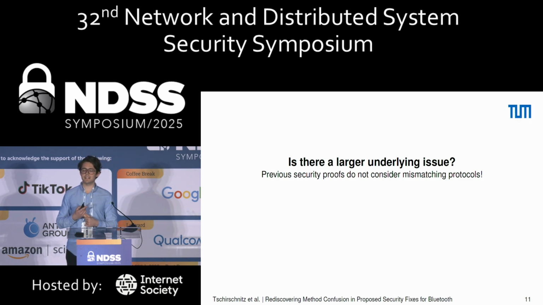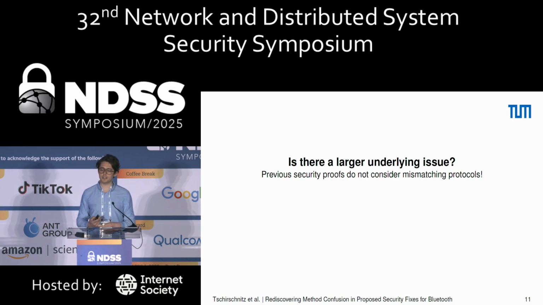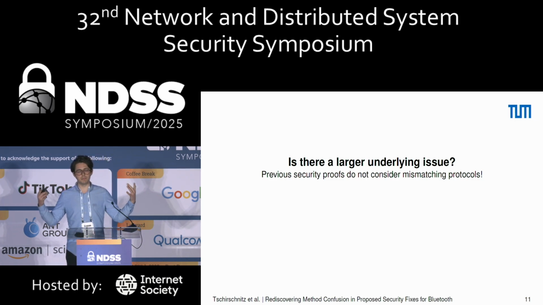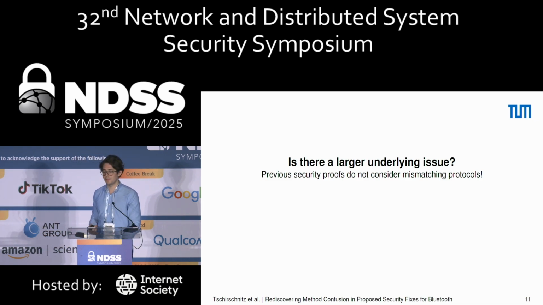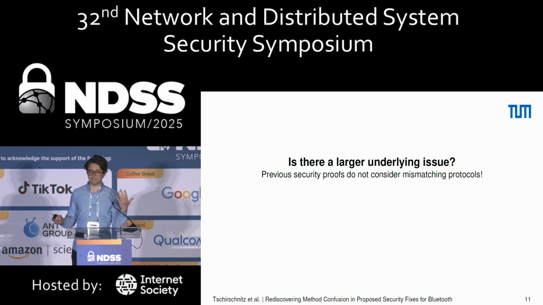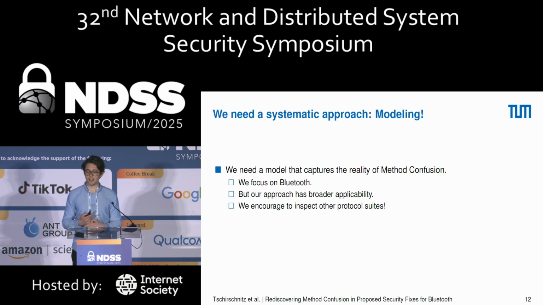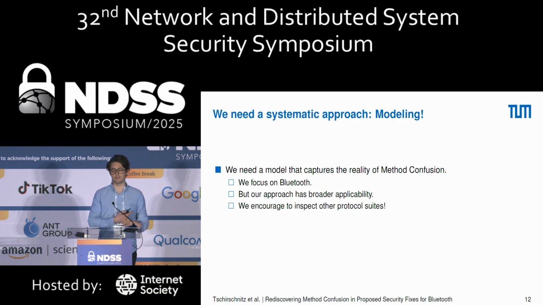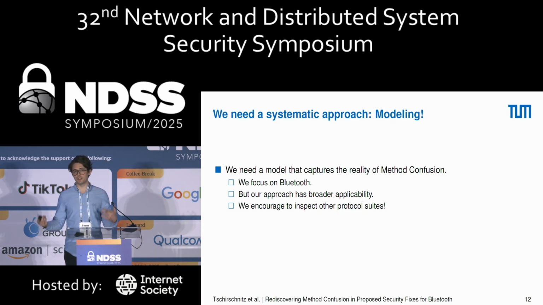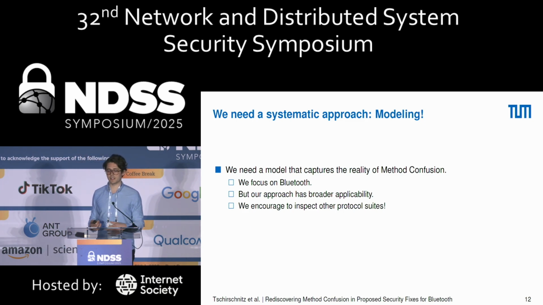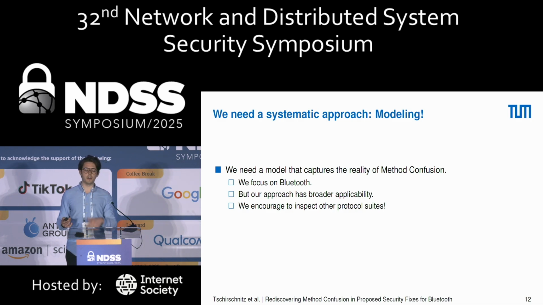Apparently there's a way how we analyze protocols, and this way just ignores the mismatching of the two sides. So we said, okay, we need to get a systematic approach on this. We need to model this properly, and we need to capture this reality of method confusion. As I said, we focus on Bluetooth in this work, but we think this can be a larger issue in other kinds of protocol suites. So I encourage you to look further into this.